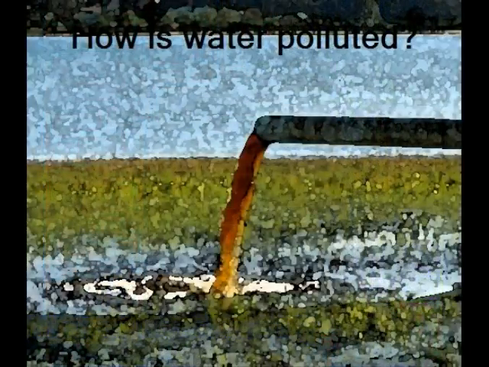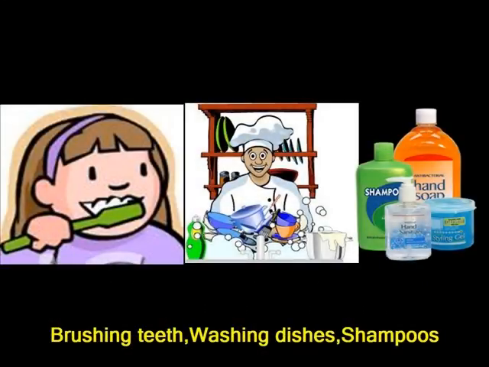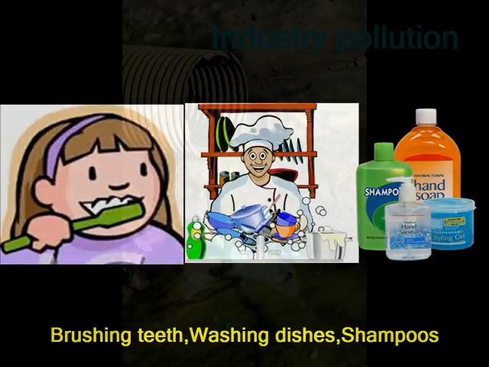How is water polluted? People pollute water for no reason. Why do you think they do that? What excuse could they possibly have? We pollute water by doing simple, everyday activities, like brushing your teeth, washing our dishes, and even bathing with soap and shampoo. This is what we call people polluting water.